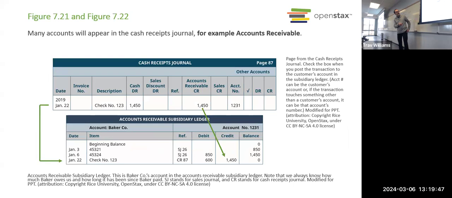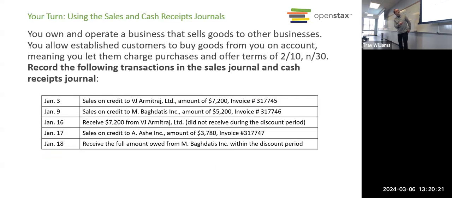Okay, this is cash receipts. This is just showing how we would take. Let me look before I speak, right? Because I don't want to mess up again like I did on the last slide. Cash receipts, we got a check. Somebody's paying off their accounts receivable. So now, since this customer sent us $1,450, they paid off their account receivable. We then record that in their account.